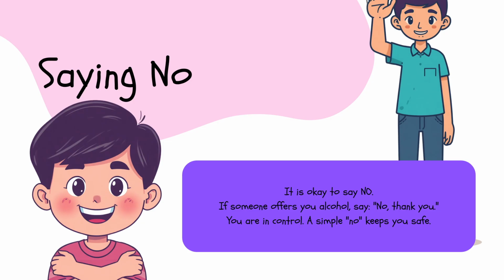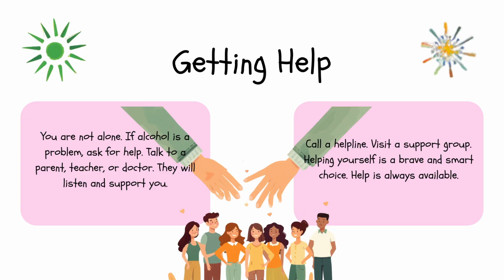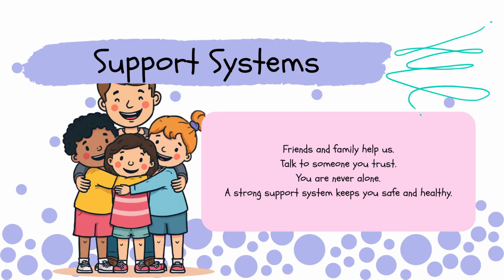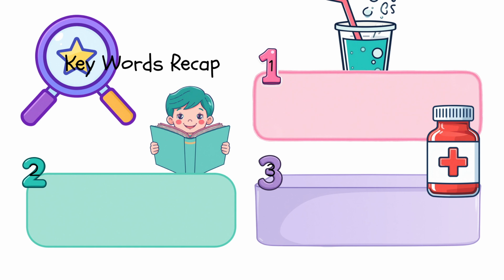If someone has trouble with alcohol, help is available. Talking to a doctor, teacher, or counselor can make a big difference. Support systems like family and friends can help people stay safe and strong. No one has to face problems alone. Let's review some keywords. Alcohol, fermentation, moderation, and safety are important to remember. Important reminders: alcohol can be useful, but it can also be harmful. Always use it carefully and responsibly.